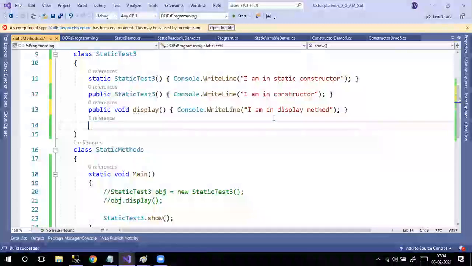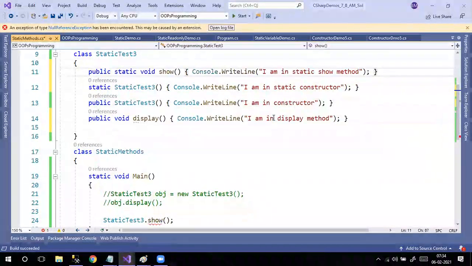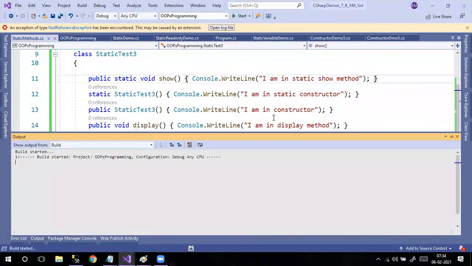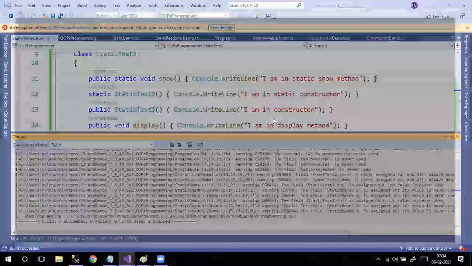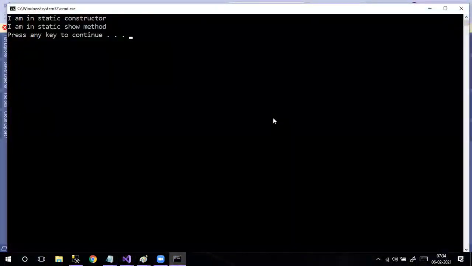Whatever it is, obviously where you are writing. So run this program. Now static void show first I'm giving. In which order you are giving the methods is not important.